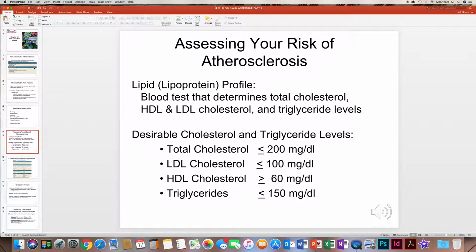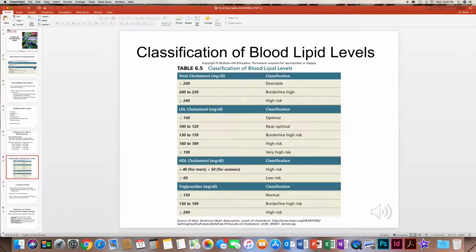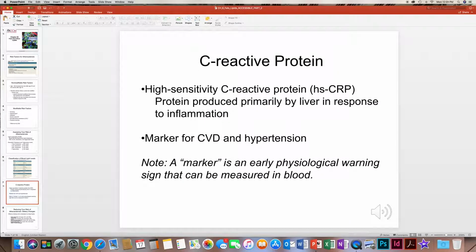You can look at your risk of developing atherosclerosis based on your lipid profile, which is a blood test that tests your good and bad cholesterol. You want your total cholesterol less than 200, LDL less than 100 is ideal, HDL greater than 60, and triglycerides less than 150. So table 6 gives you a classification. It lets you know what your desirable level is, what is considered borderline high, and what is high with regard to all of the blood lipid levels.